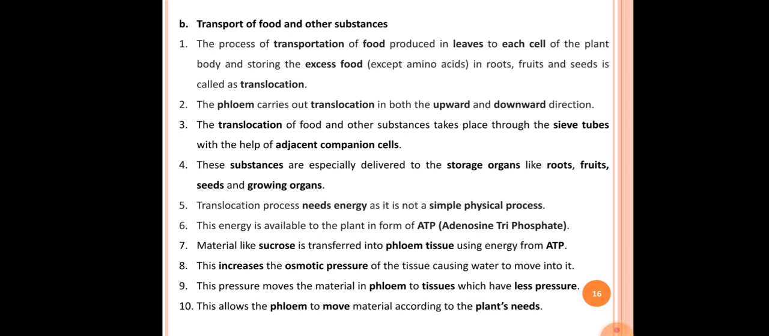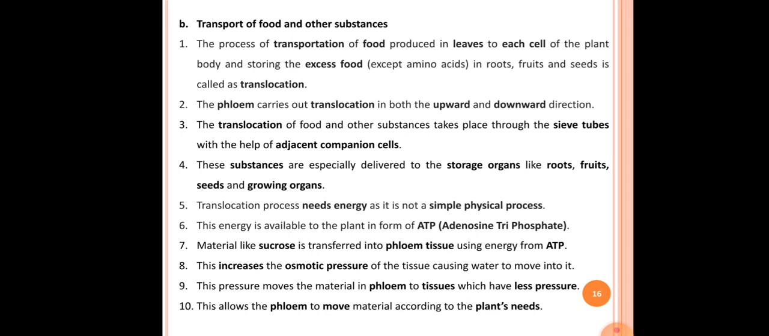The second point here is the phloem carries out translocation in both the upward and downward direction. The phloem tissue helps in the transportation of food as well as the translocation process in both upward and downward direction. The third point is the translocation of food and other substances takes place through the sieve tubes with the help of adjacent companion cells. The sieve tubes are present in the phloem tissue, and along with sieve tubes, the adjacent companion cells also help in the transportation of food.